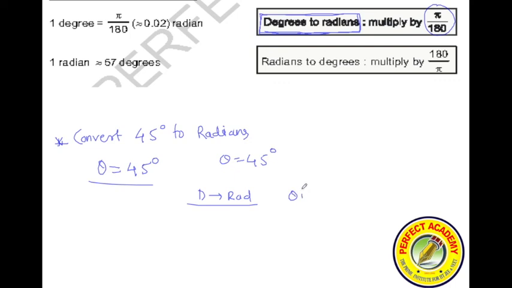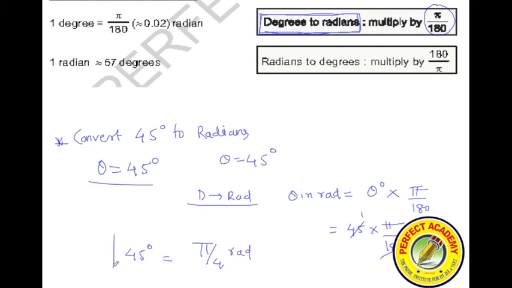So theta in radians is equal to theta in degrees multiplied by pi by 180, which is 45 into pi by 180. So 45, 4. The answer will be pi by 4 radians. 45 degrees is how much? Pi by 4 radians.